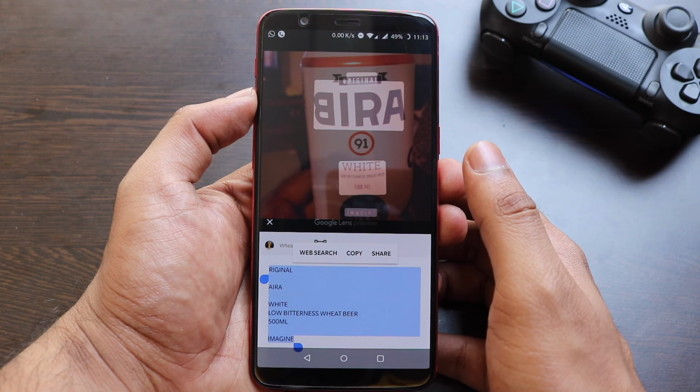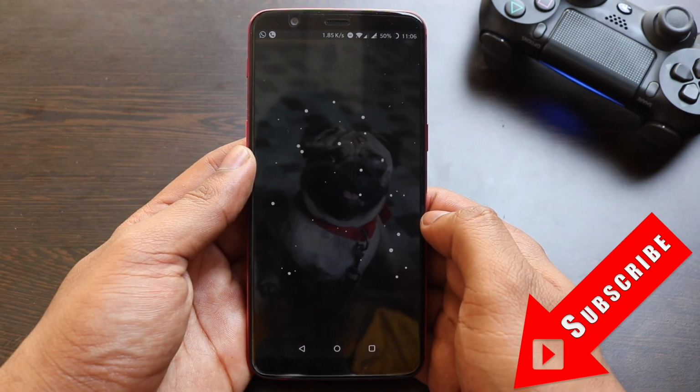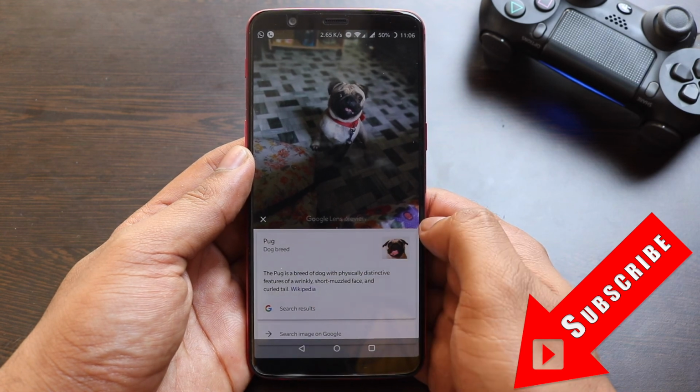Even though it's in preview state, Google Lens is a powerful tool if you want to find text from an image, or say a product or a monument. It is very helpful and saves a lot of time. So pretty much that's it from me.